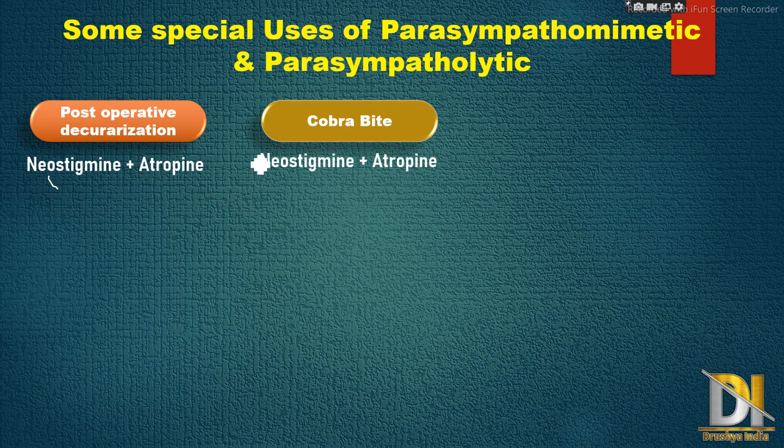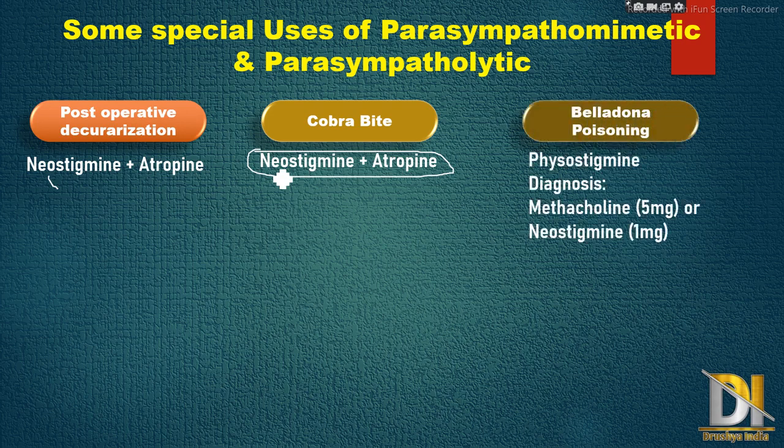Then next is cobra bite. Here both drugs are the same as previous, that is neostigmine and atropine. This is the first line treatment whenever a patient is admitted in casualty due to snake bite or cobra bite. These two drugs in combination are first line. Then belladonna poisoning. Belladonna means Atropa belladonna poisoning, in which the drug used is physostigmine, but diagnosis is done either by these two drugs, that means methacholine or neostigmine. Methacholine, we have seen in the previous video, is a choline ester, and neostigmine is an anticholinesterase.